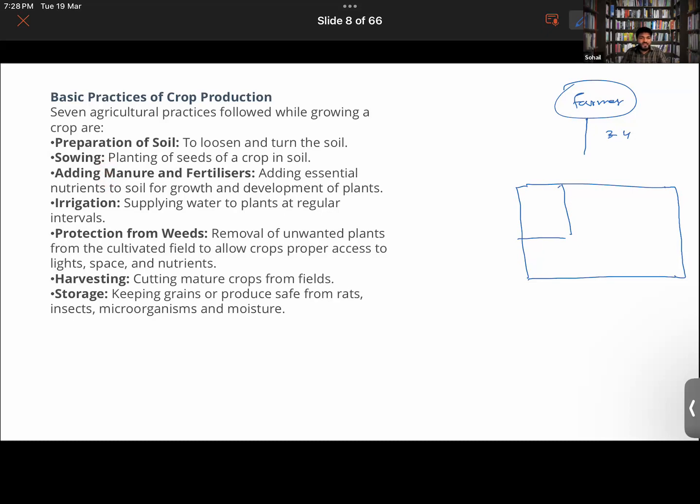Also, just like we humans are in need of different types of nutrients, in a similar manner, plants also require almost 18 different types of minerals. Some of them are very crucial. So in order to supplement them, in order to provide enough amount of nutrients to the plants, you would be required to provide manures and fertilizers to the soil. So those are the different things which we'll be studying in the next class.